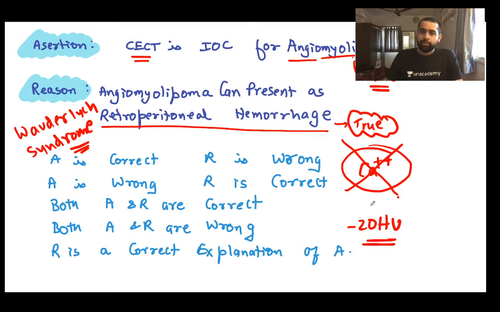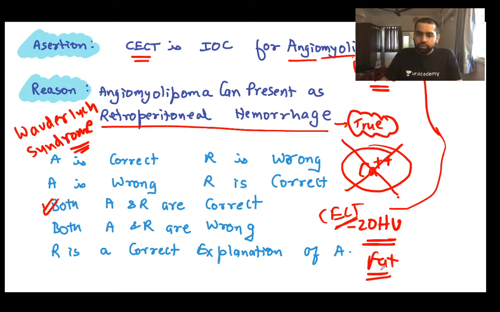So in an angiomyolipoma patient, calcification is absent. On the CT, you get minus 20 Hounsfield units as a fat density, and this is a kind of diagnostic thing. Because of this reason, the investigation of choice for angiomyolipoma is CECT. Are you understanding? So in the CECT, calcification is absent, we have minus 20 Hounsfield units, and the patient may present with a massive retroperitoneal hemorrhage. The answer is in fact B. The reason the contrast enhanced CT scan is the investigation of choice is that on the CECT we get minus 20 Hounsfield units for the fat, which is a diagnostic feature for angiomyolipoma. I hope you got it.